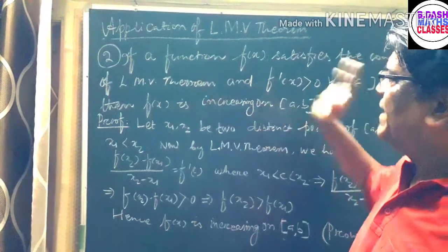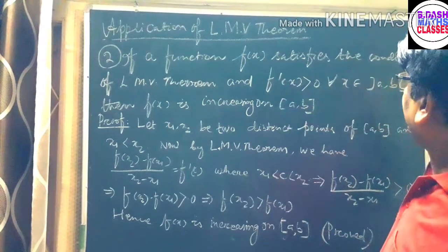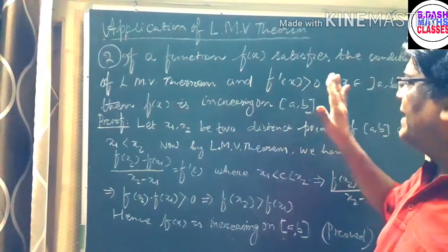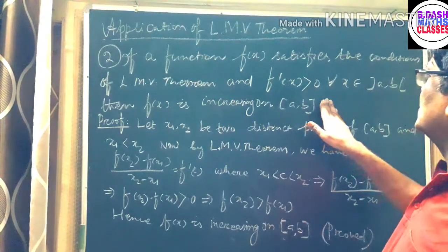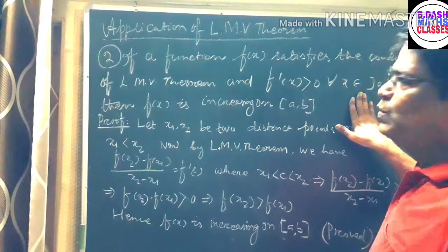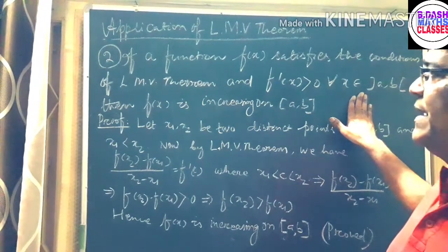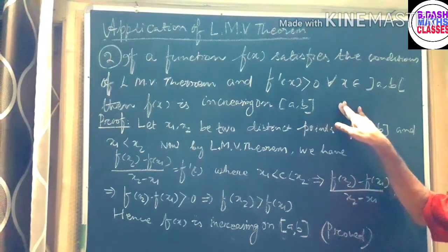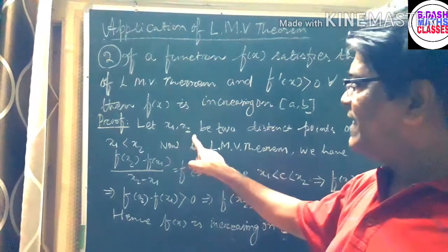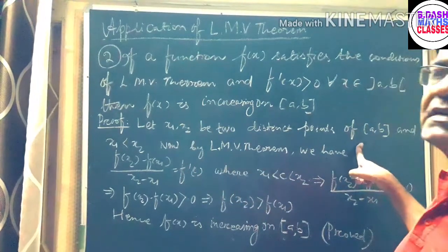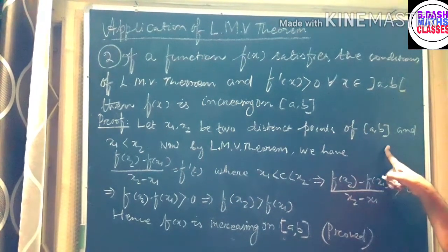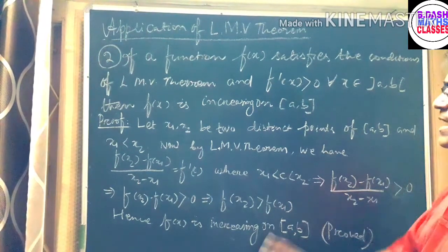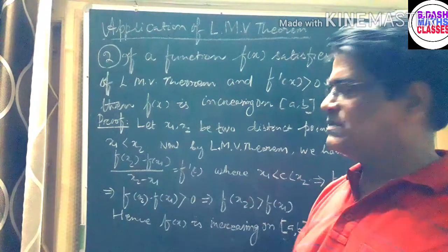If a function f of x satisfies the conditions of the Lagrange mean value theorem and f dash of x is greater than 0 for all x belonging to the open interval AB, then f of x is increasing on the closed interval AB. Let x1, x2 be two distinct points of the closed interval AB. That means we are choosing two distinct points, and here x1 is less than x2.